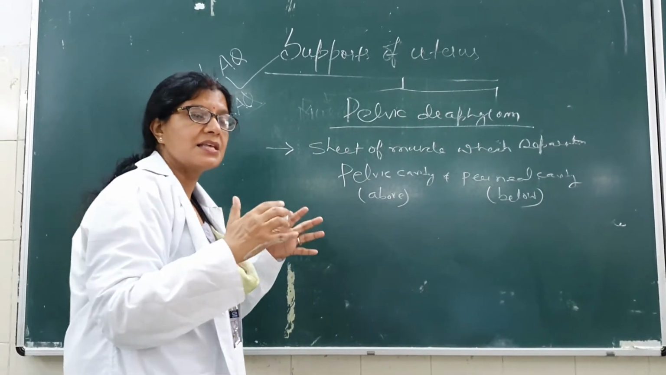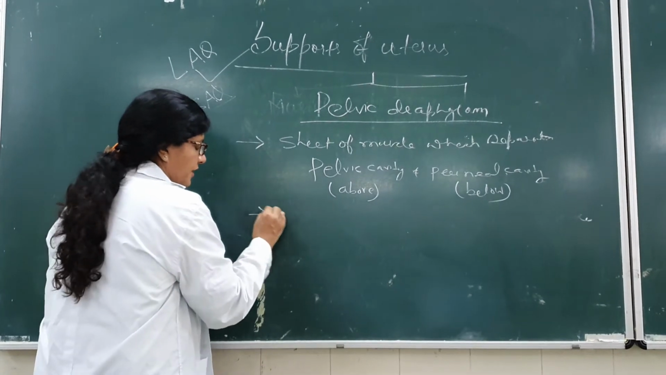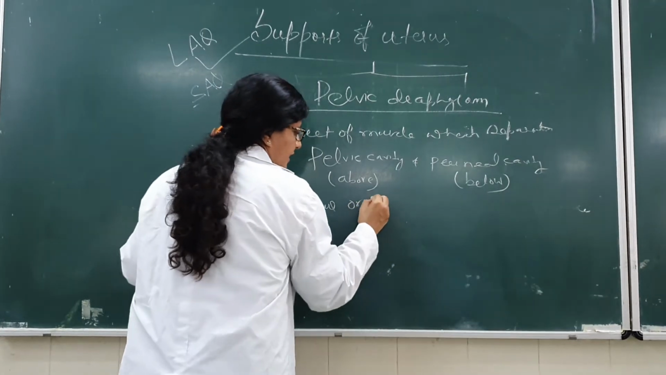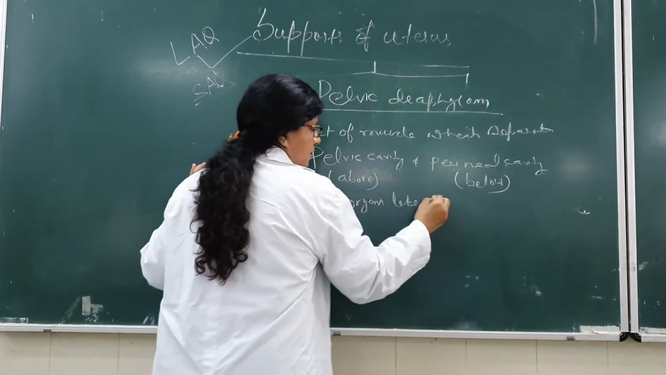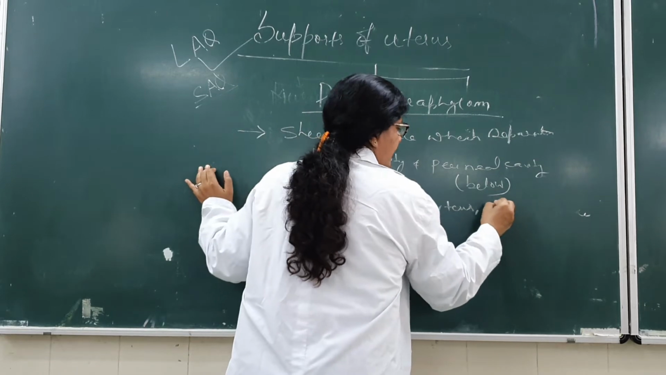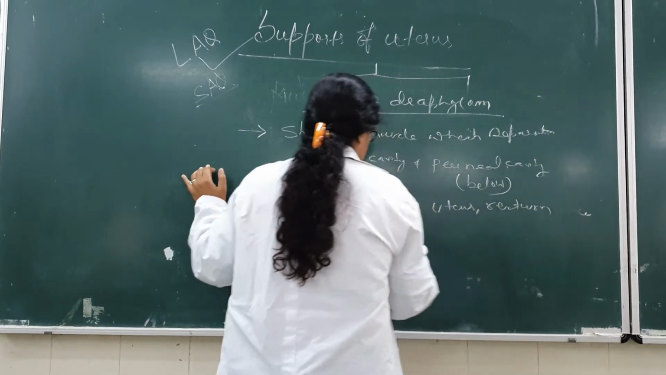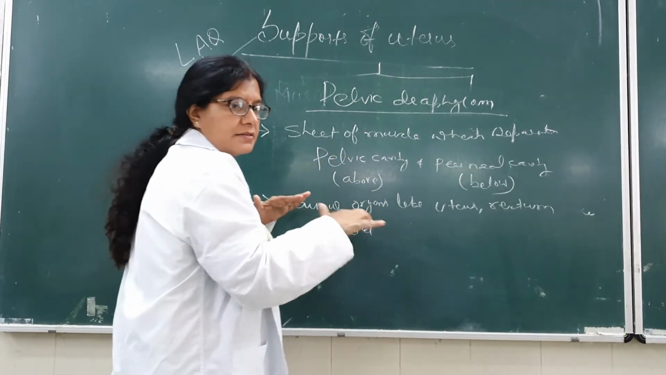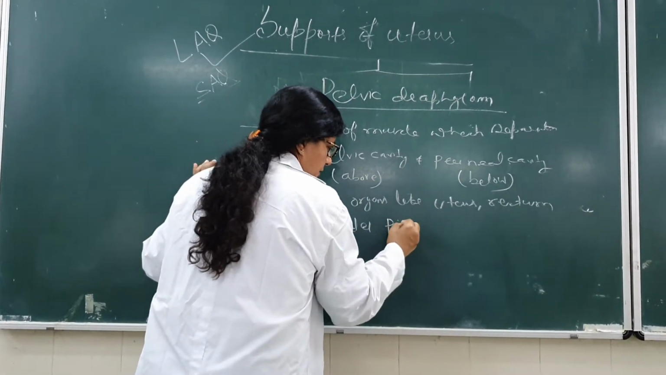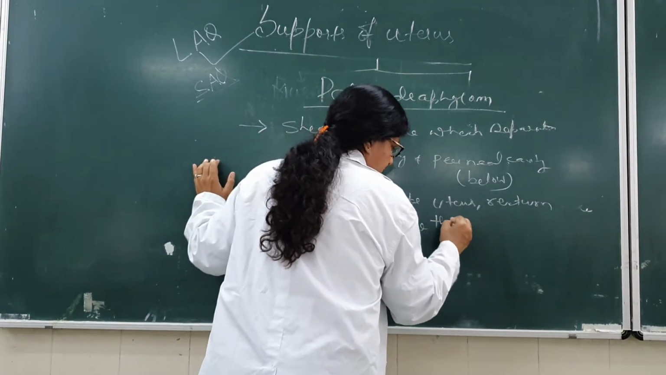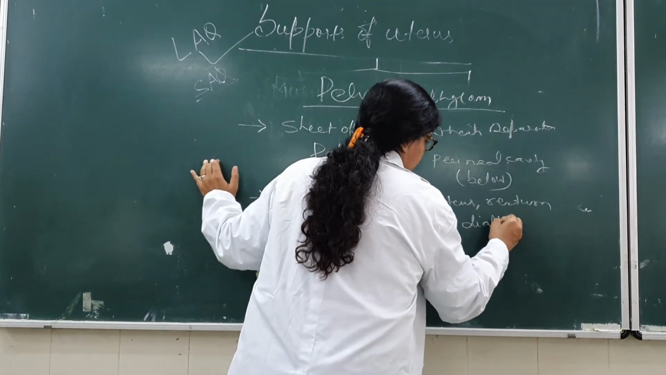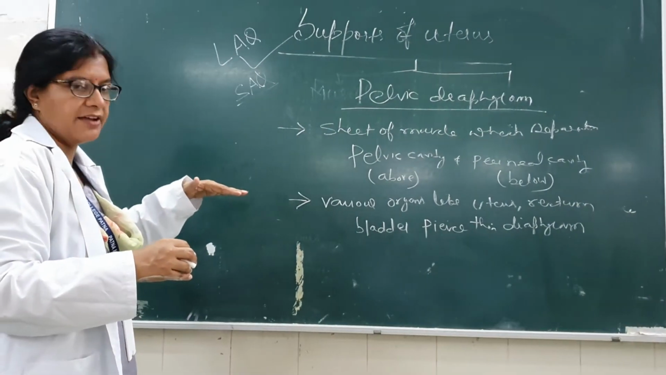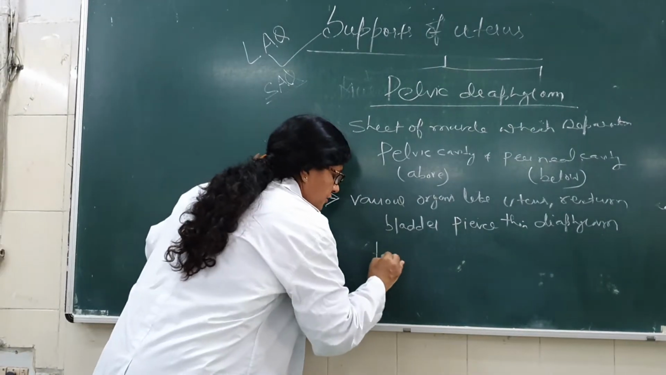The various organs like uterus, rectum, and bladder pierce this diaphragm to stay in position.